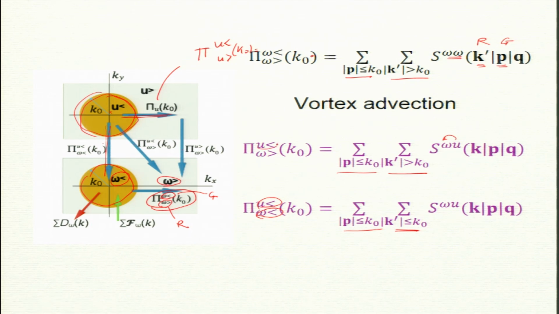Now we have u less to omega greater. So, here to here, this is one. The giver p is less, but the receiver is more. So, this is vortex stretching. Plus there is one more which I did not write here, where giver and receiver both are outside. This needs to be computed in simulations, and this work is incomplete. In fact, nobody has done this computation as far as I know. No one has given the formalism for mode to mode omega transfer. So, we are the people who constructed all this formalism.